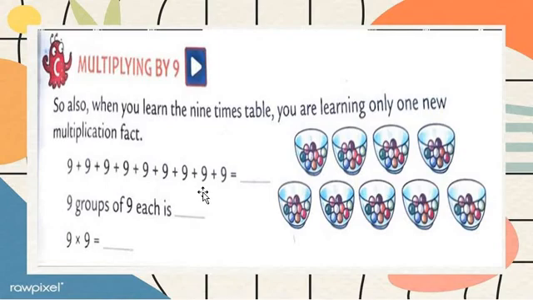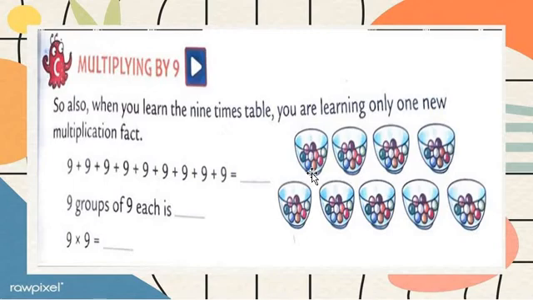Got my point? So what did we get here? Answer 81. Here are 9 bowls. How many bowls are here? 1, 2, 3, 4, 5, 6, 7, 8 or 9. In 9 bowls, how many marbles are there? So now we count in one bowl: 1, 2, 3, 4, 5, 6, 7, 8 or 9. There are 9 bowls, and each bowl has 9 marbles.